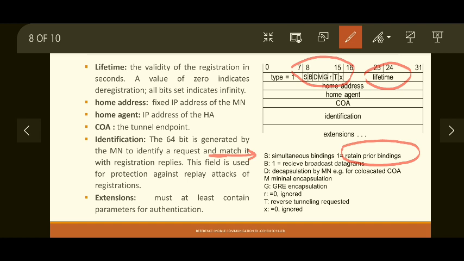Okay, next bit is B. B equal to 1 indicates the mobile node wants to receive broadcast packets also. Now sometimes you can avoid using broadcast packets because you are moving into the foreign network.